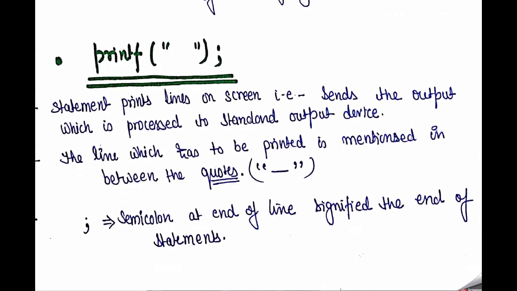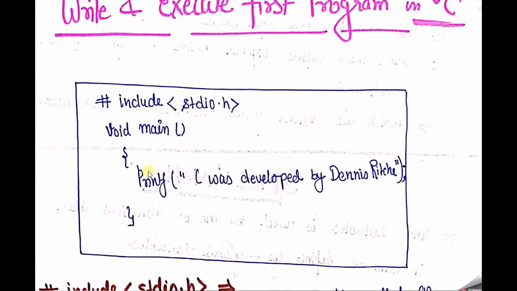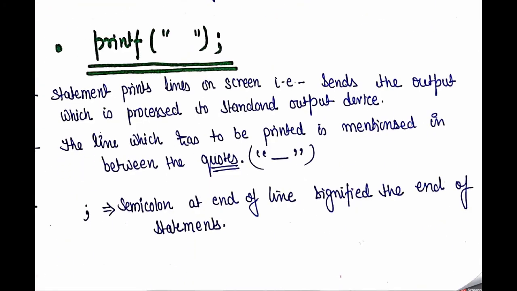I also called a printf line. Here just see that in the scope of the main function I called a printf. So what is the role of printf? Basically this is the syntax of the printf function. In printf, P is always small. Actually this is the most important point about C: C is a case sensitive language. Like if I write a capital P, the meaning of capital P is different compared to printf. As per the syntax of the C programming language, printf is a predefined function.